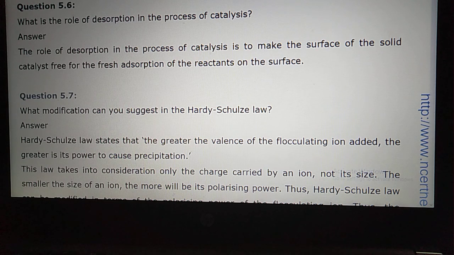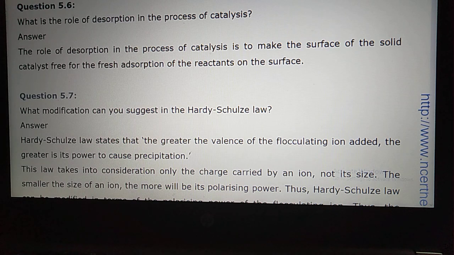Desorption is the reverse of adsorption. Desorption is the process of removal of adsorbed gases from the surface of the catalyst. When you remove the adsorbed substance, a free surface will be available for the adsorption of new gases. So it is important to remove the gases.